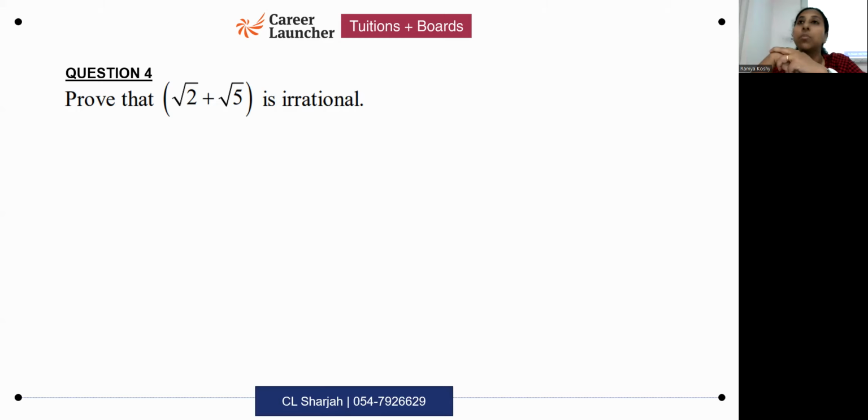A doubt over here would be, this is directly taken from a previous CBSE paper. Now a doubt may be, they have not given that root 2 is irrational, root 5 is irrational. Am I supposed to prove that root 2 and root 5 both are irrational first and then do this? You're not expected to do that for a 3-mark question, very frankly speaking. This is referring to the actual marking schemes. You can go with the assumption that root 2 and root 5 are irrational.